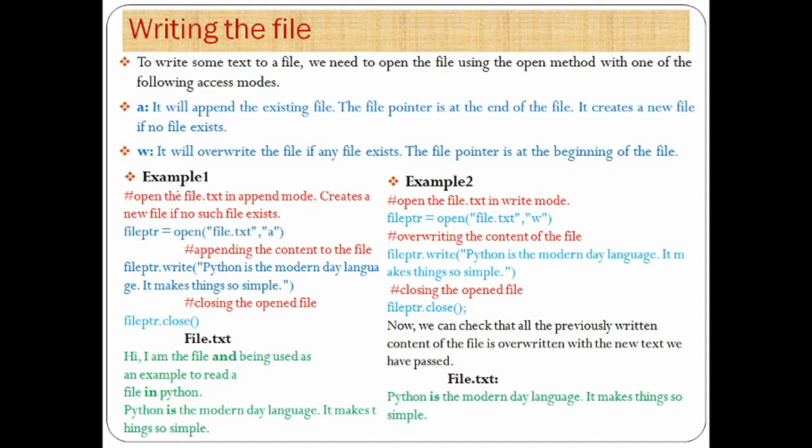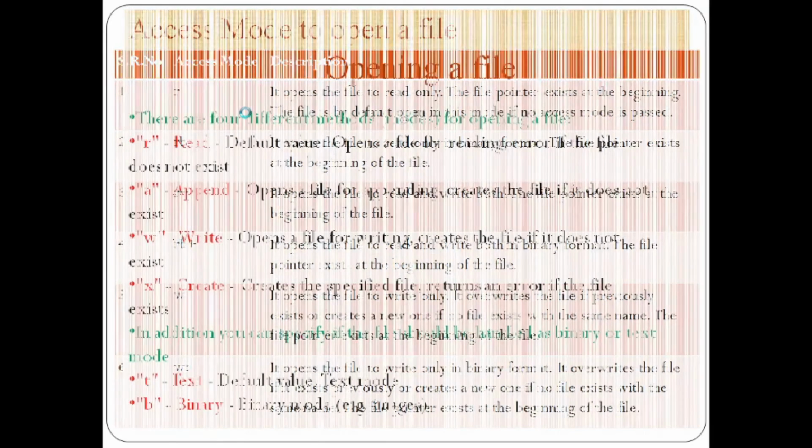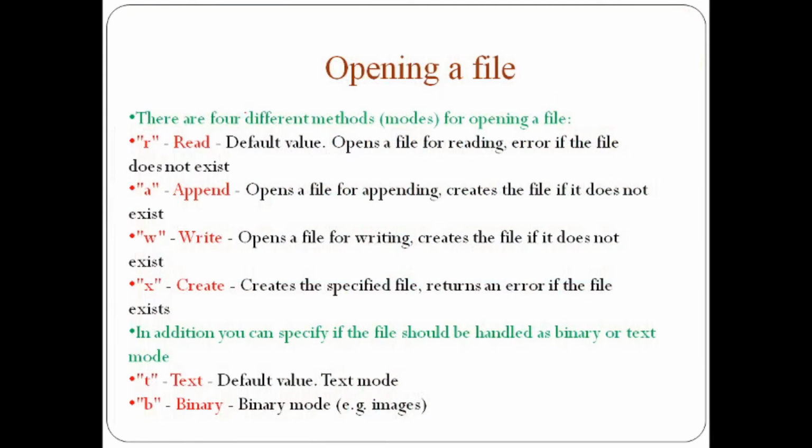Now we will see writing to a file. To write some text to a file, we need to open the file using the open method with one of the following access modes. We already discussed that there are 4 types of access modes. These are some access modes. The first mode is the read mode that we already discussed in a previous example. Now we will see the append, write, and create modes.